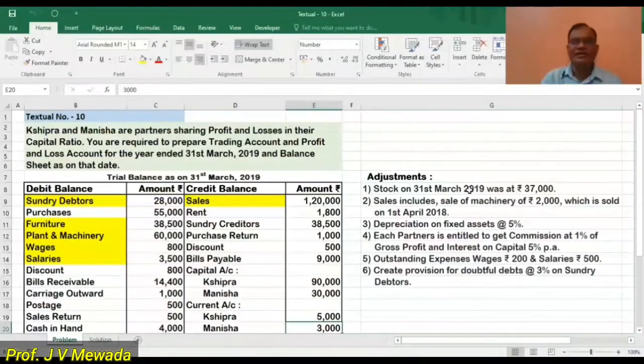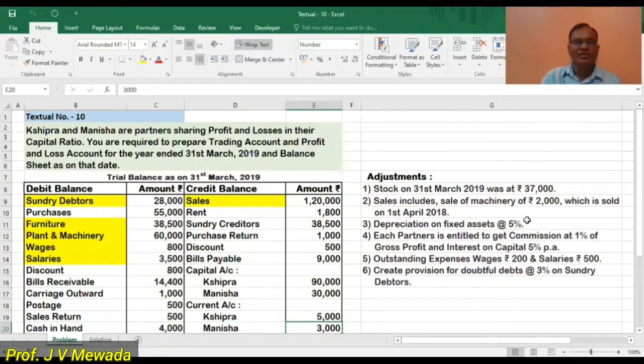Now we'll do the adjustments. Closing stock as usual 37,000. Two effects: trading account credit and balance sheet assets. Sales include sale of machinery 2,000, which was sold on 1st April 2018. This is the rectification of errors. We sold a machine of 2,000 on the first day of the year, but by mistake it was included in the sales. So we have to subtract from the sales, and we have to subtract from the machinery.